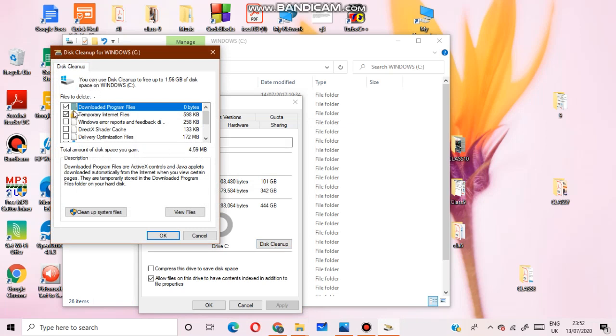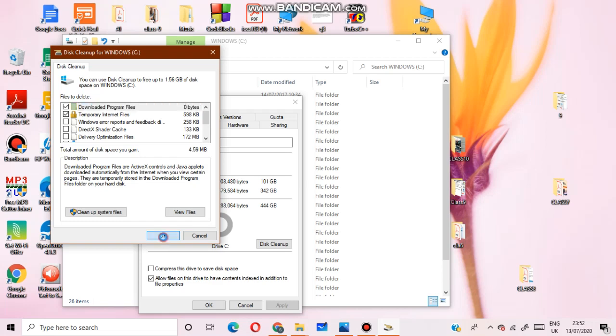It will show the dialog box Disk Cleanup for Windows. Already selected is which part you want to clean. So you want to clean temporary internet files which have already been downloaded.